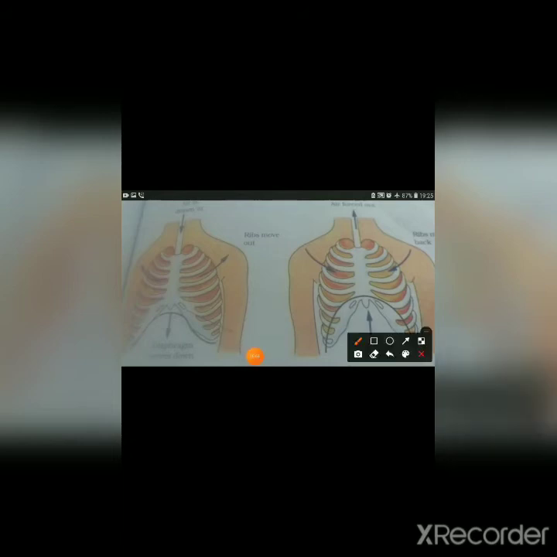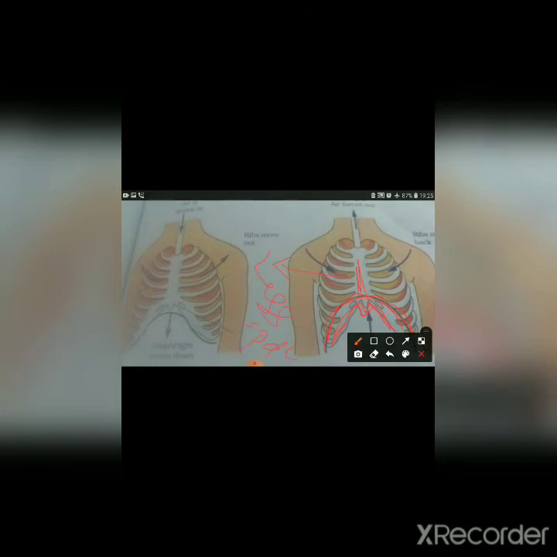Here you are able to see this is the original figure. Now air moves up. As the diaphragm moves up from its original shape, the space in the chest cavity decreases. Obviously, first the space was given till here in the chest cavity. Now as the diaphragm goes up, the space in the chest cavity becomes less. It will be less space.